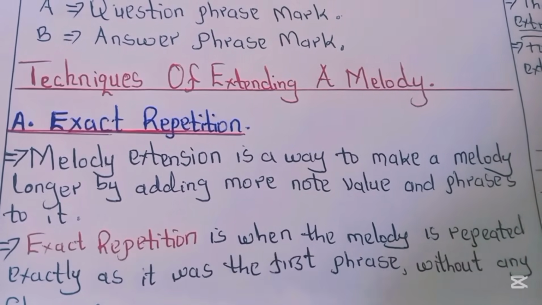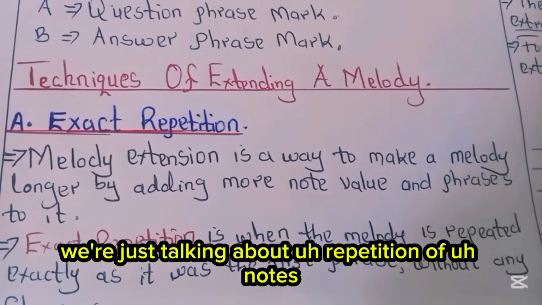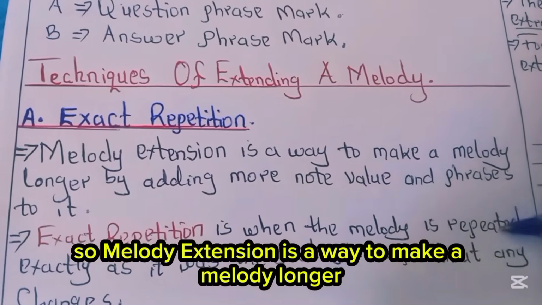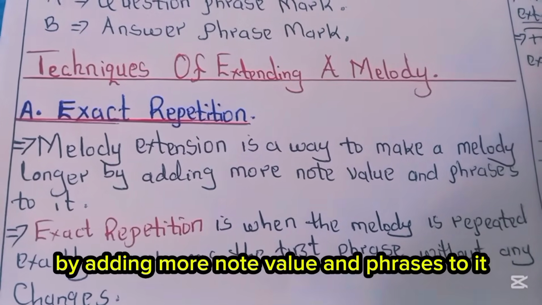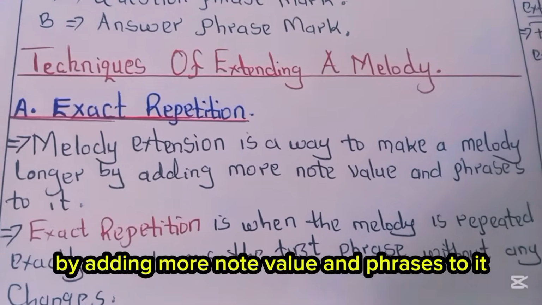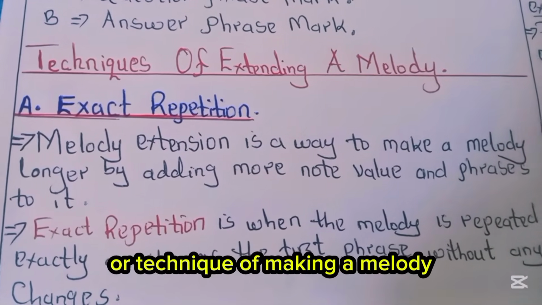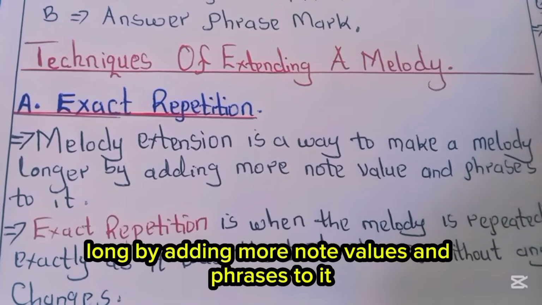There we were just talking about repetition of notes, but here it's now exact repetition. So melody extension is a way to make a melody longer by adding more note values and phrases to it. That's melody extension.